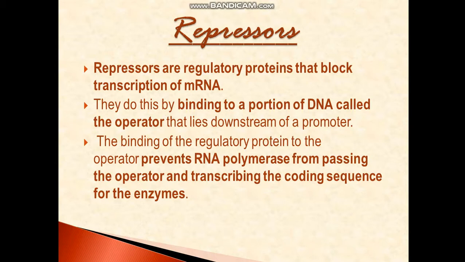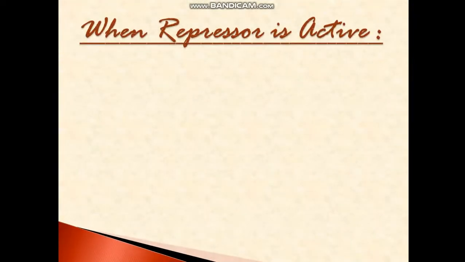No, it will not pass. The same thing happens with repressors. This is called negative control. In negative control the genes are always switched on unless and until a repressor comes and stops the synthesis.